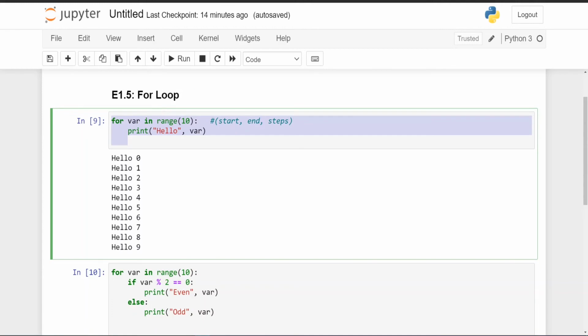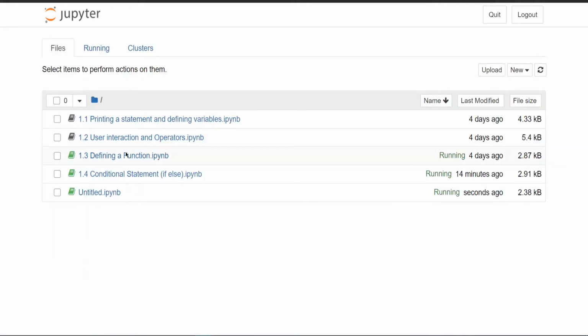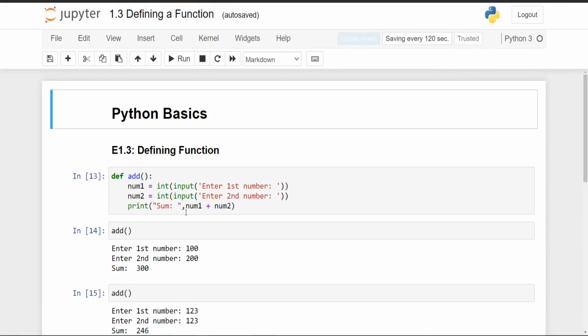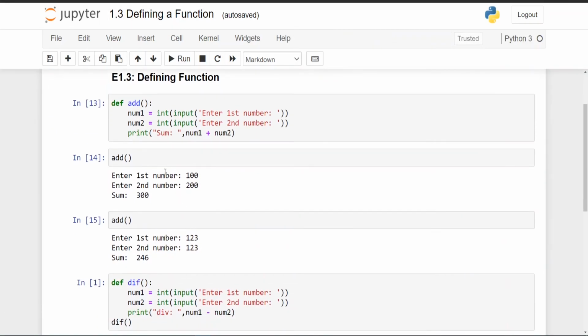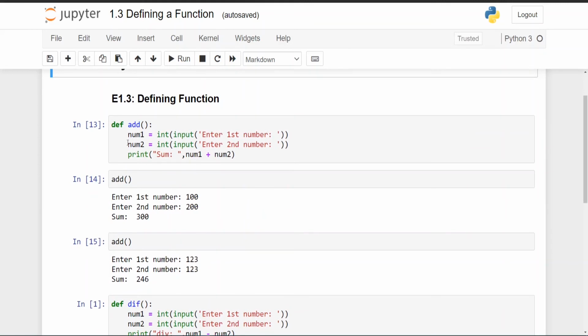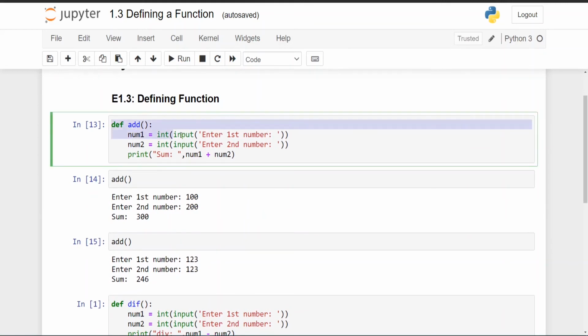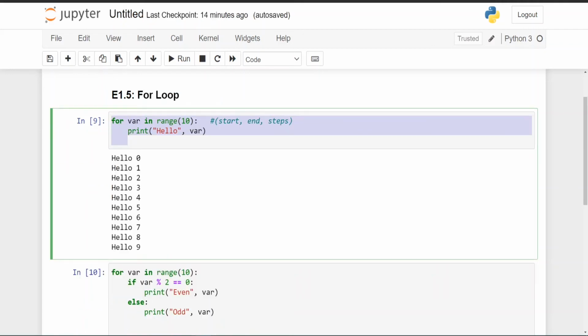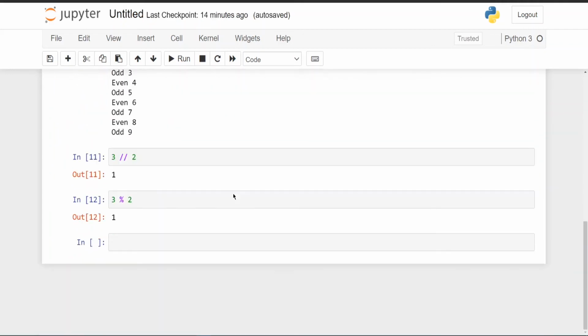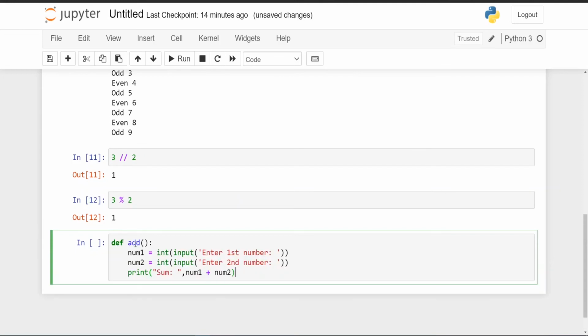So let's do one thing. Let's open this function. While we were talking about functions, we wrote this. Now let's just copy this and paste it here. Let's go to our for loop and just paste it here. So this is from the previous video. You can understand this if you're following the playlist. We already did defining functions and all that. If you haven't, please watch it, then you'll understand clearly.